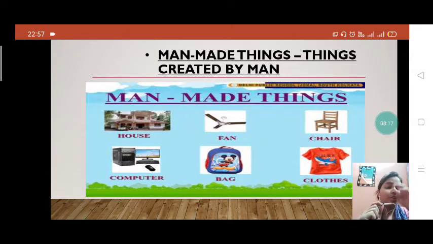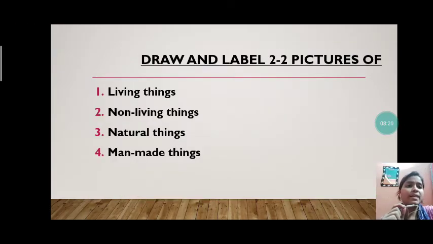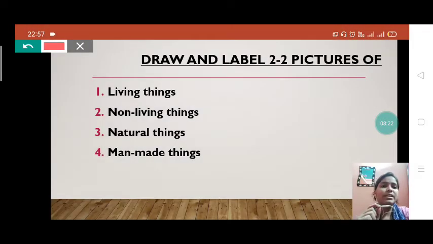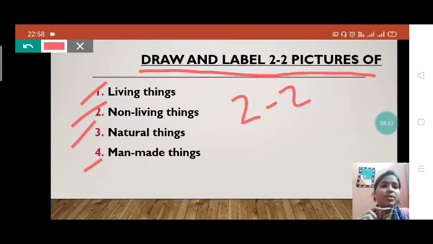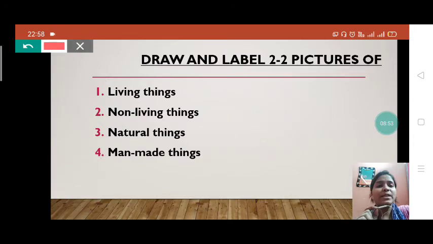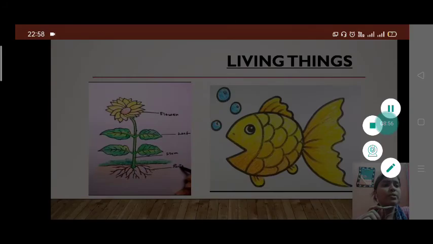This was your first assignment, students. Now the second assignment is this. This is so easy and this is specially for you, students. Draw and label two pictures each of living things, non-living things, natural things and man-made things. What you have to do here, students? You have to draw two pictures: two living things pictures, two non-living things pictures, two natural things pictures and two man-made things pictures. You will make it by yourself, students, I am just giving you some help.